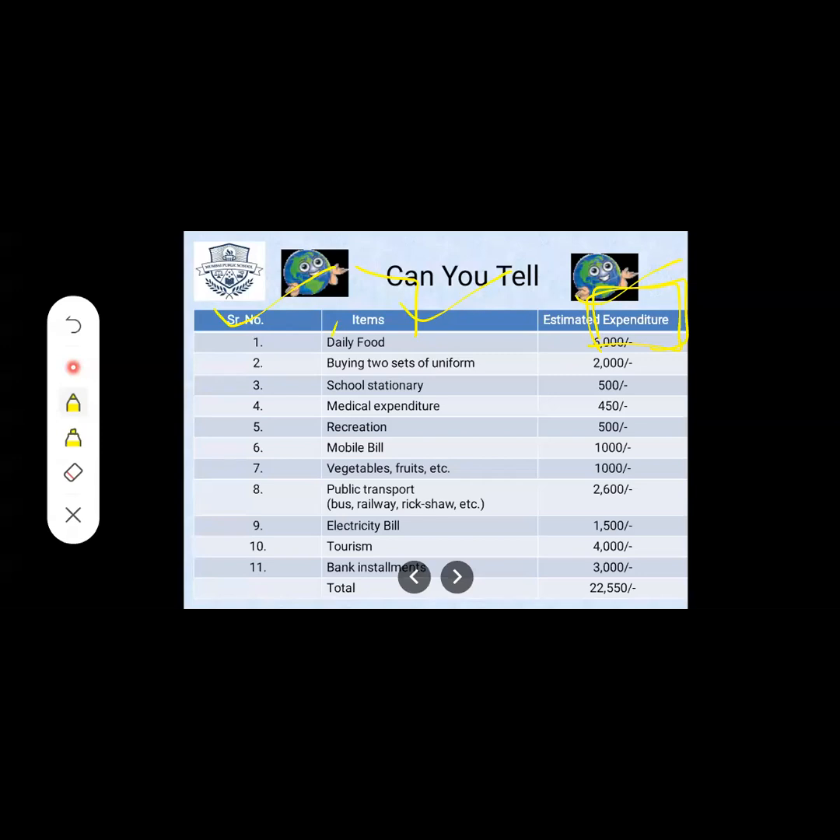Now observe the chart which you see on your screen, students. Here you can see there are a total of 11 items: daily food, on which we are spending 6,000, buying two sets of uniform, 2,000. Here the estimated cost is given, meaning in this column we have spent that money on these things.